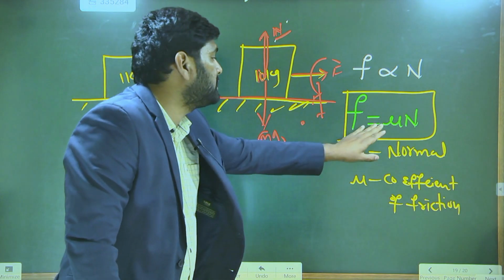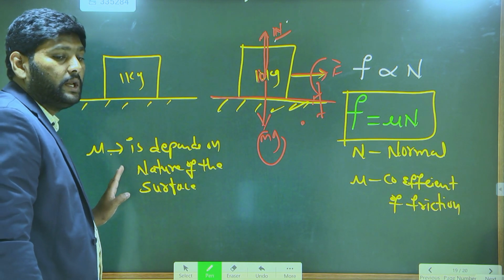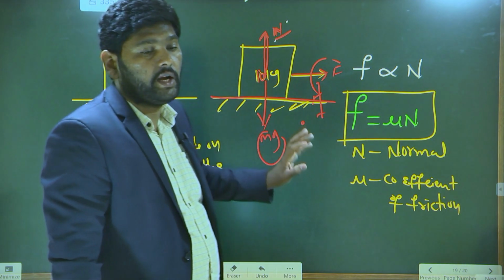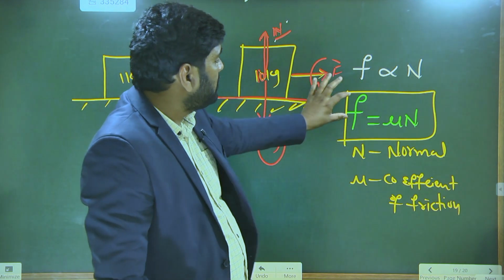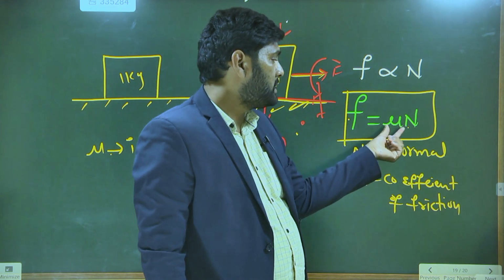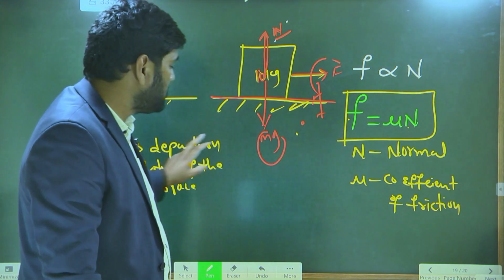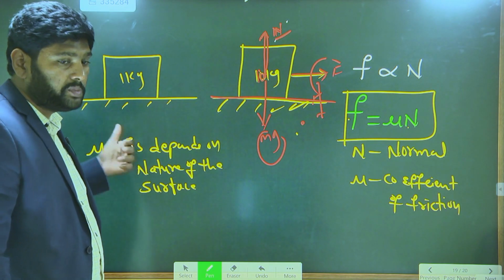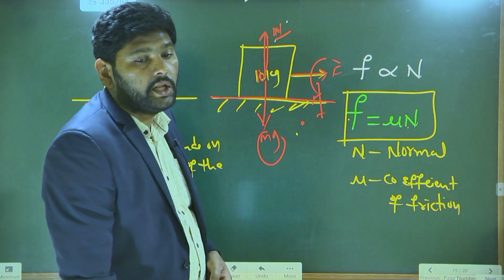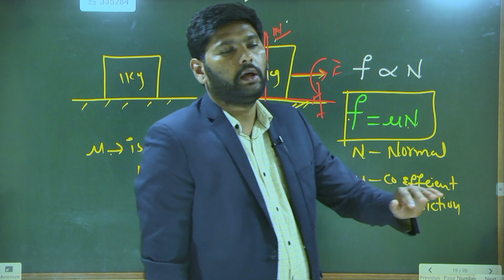Here this coefficient of friction depends upon what? Nature of the surface. So finally, what is the conclusion this equation is giving? This friction force depends upon the normal reaction, and this friction force depends upon the coefficient of friction. But the coefficient of friction depends upon nature of the surface, which means that indirectly the friction force depends upon the nature of the surface. Nature of the surface means it is telling about smooth or rough.